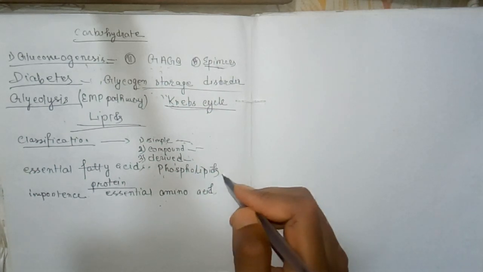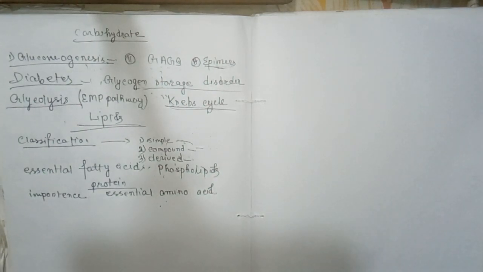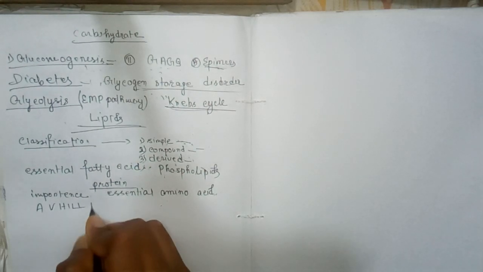The 10 amino acids are arginine, valine, histidine, isoleucine, leucine, lysine, methionine, phenylalanine, threonine, and tryptophan. There is a trick to remember all these amino acids: A, V, Hill, MPTT.